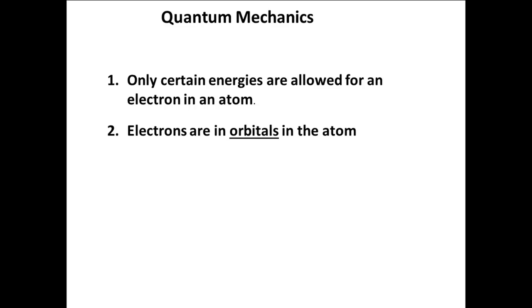The basic idea is that we need to treat electrons as waves in the atom. In order for an electron wave to remain in the atom, it must be what is called a standing wave, that is, one that does not travel through space. We call this non-moving wave an orbital.